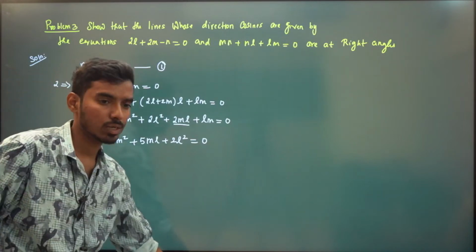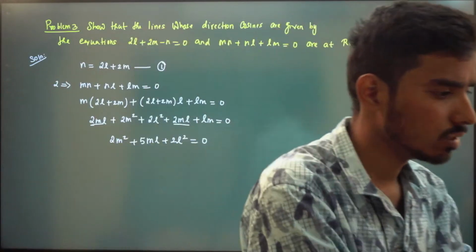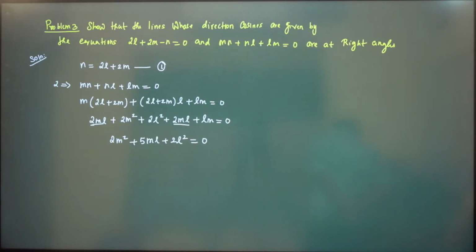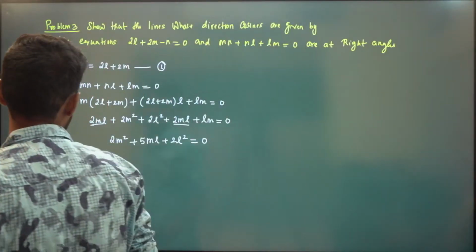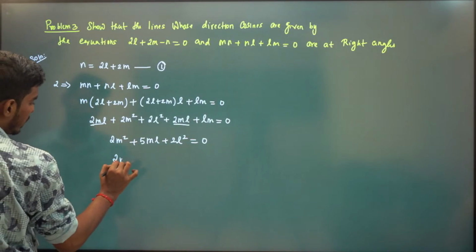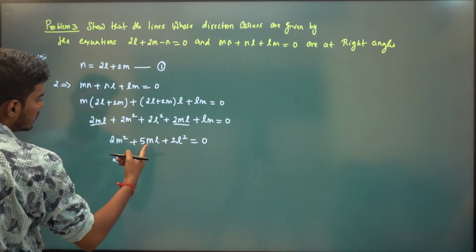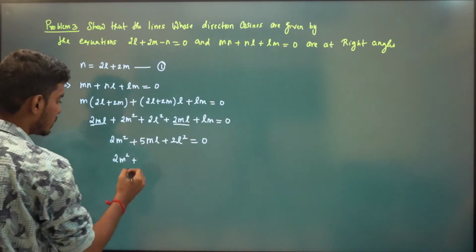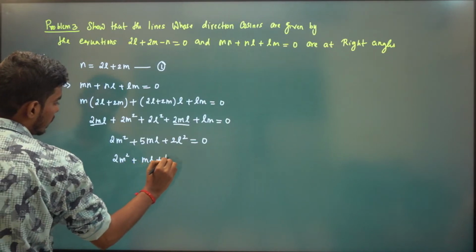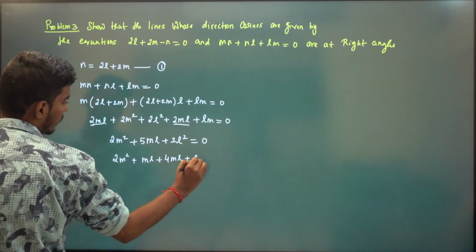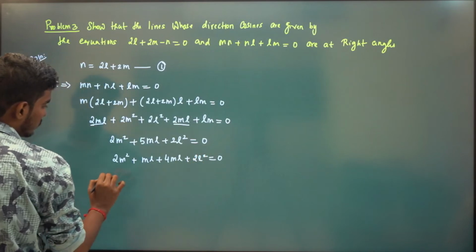Okay. From now on, I think you can do anything. You can do this problem, right? Okay, so factorize this. We will have 2m square. Sum is 5, product is 4, so 1 and 4 are the numbers. So 2l square plus 4ml plus ml is 0.